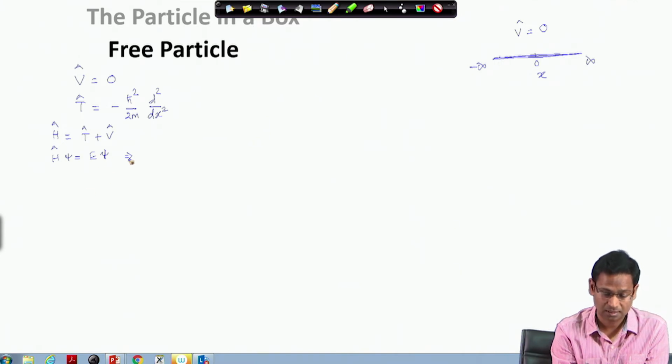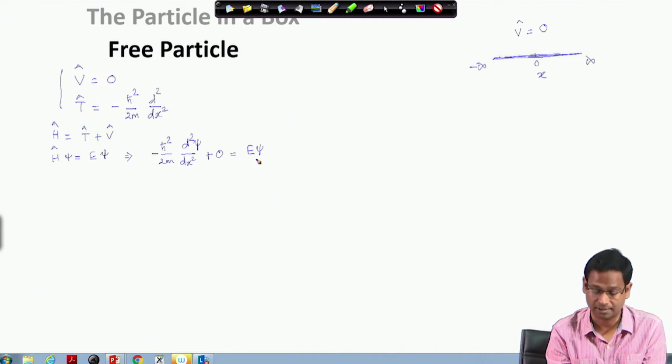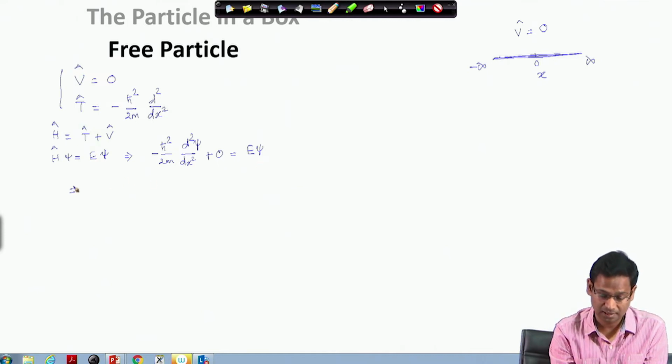When I use this form of the operators, I see the kinetic energy term plus the potential energy, which is 0, and then I have the right hand side E psi. I can rearrange this. We have already seen this equation a few times. I hope you are familiar with this equation by now.